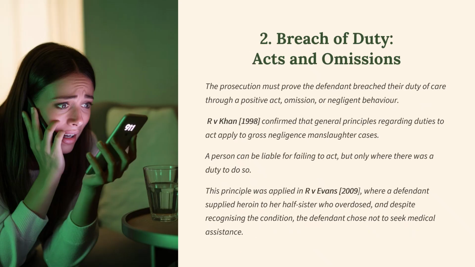Let's look at the other element, which is breach of duty, acts and omissions. Please note that the prosecution must prove the defendant breached their duty of care through a positive act, omission or negligent behaviour. So R versus Carr 1998 confirmed that general principles regarding duties to act apply to gross negligence manslaughter cases. A person can be liable for failing to act, but only where there was a duty to do so. This principle was established in R versus Evans 2009, where a defendant supplied heroin to her half-sister who overdosed, and despite recognising the condition, the defendant chose not to seek medical assistance.